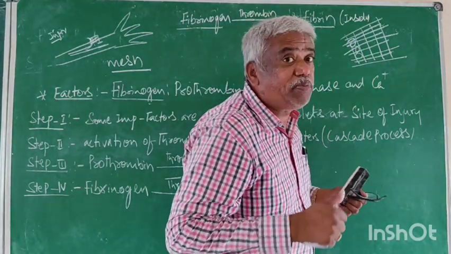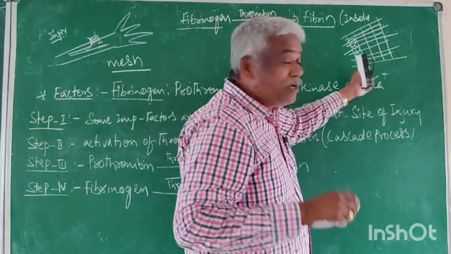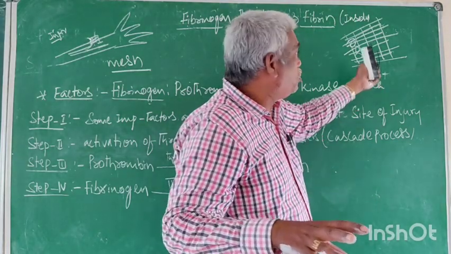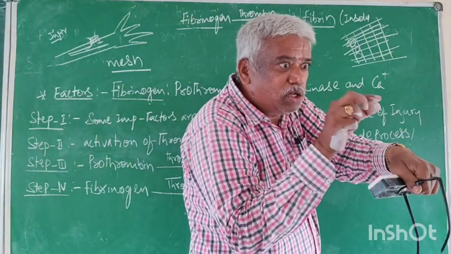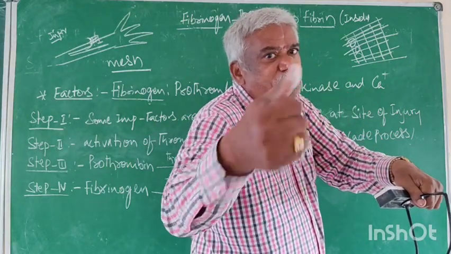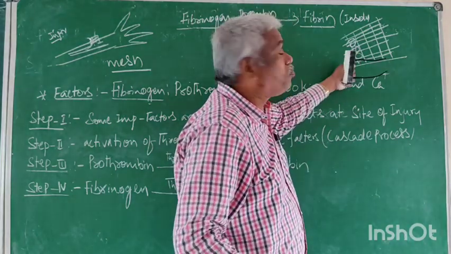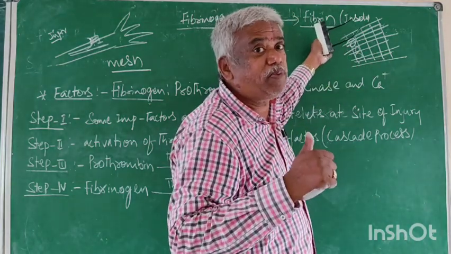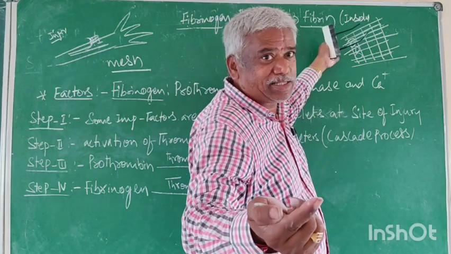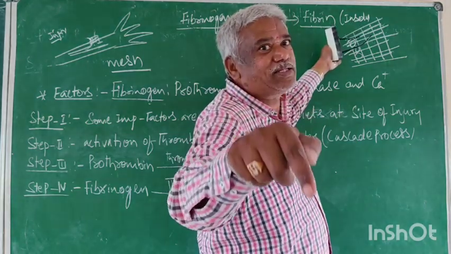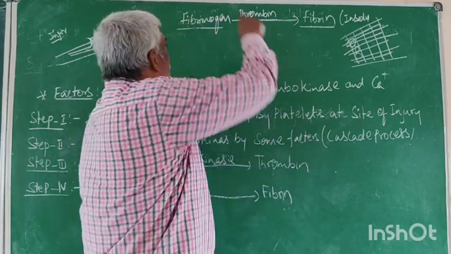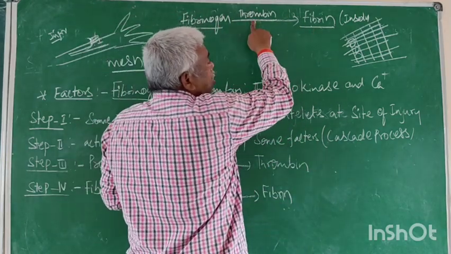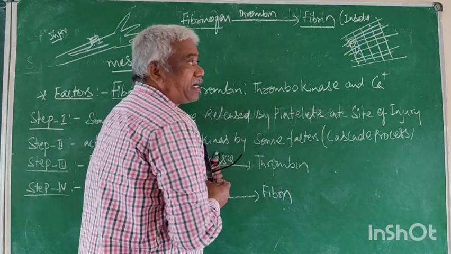Due to the presence of the mesh, the cells are trapped in it and the bleeding is stopped. But this mesh is formed by fibrin. What is fibrin? Fibrin is the insoluble threads. Previously it was fibrinogen. Fibrinogen is converted to fibrin by thrombin. This is our second step.